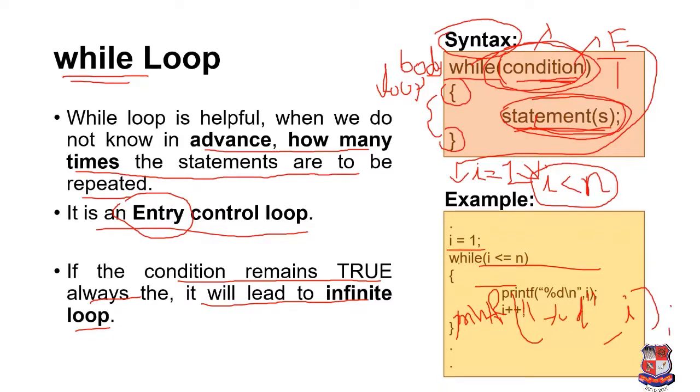So I equal to 1, while I less than or equal to n. This is the condition for our program, and we have to write printf("%d\n", I). So this value of I will be printed over here, and we have to increment the value of I, otherwise I will stay at the same value.